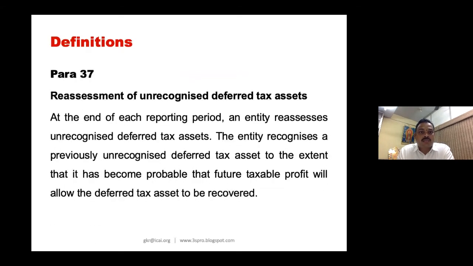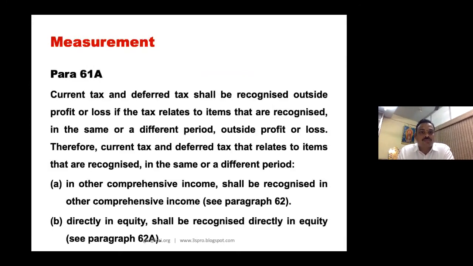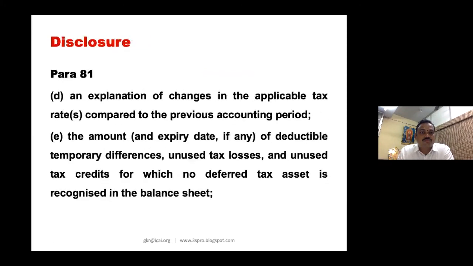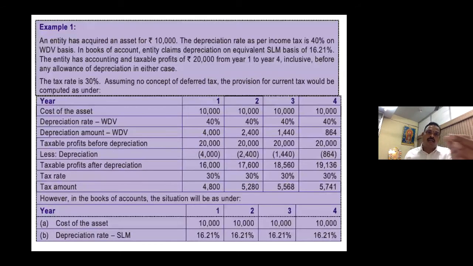A mathematical example I am not showing you. Look at this example. An entity had acquired an asset for rupees 10,000. The depreciation rate as per income tax is 40%. So income tax depreciation is 40% on WD. So every year, now you have to use the calculator and then do it. So let me have a calculator.